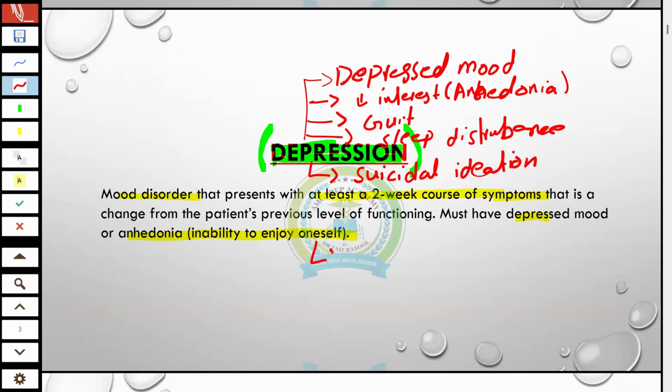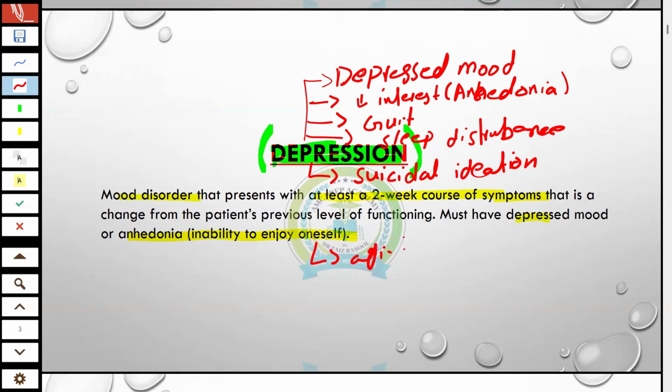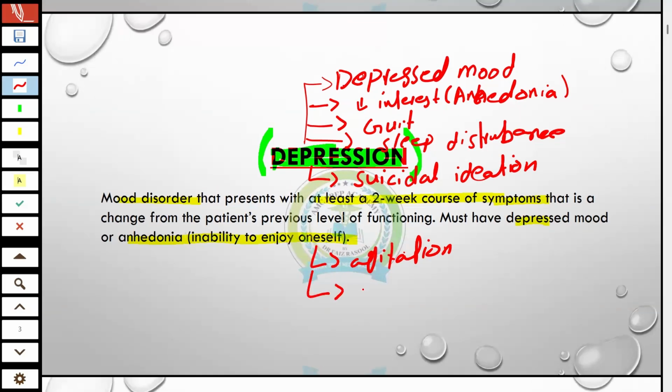Then psychomotor retardation or agitation, along with decreased appetite and weight changes.